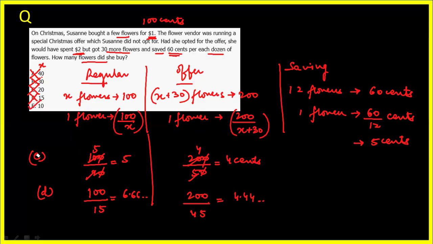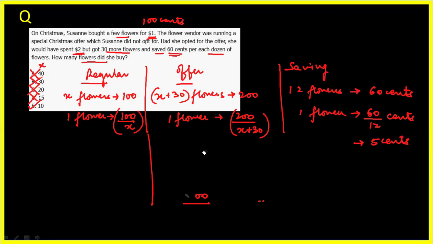Let's re-verify by substituting the value of X as 10 in the expression which we have found. Let's substitute option E, which is X as 10. So it will be 100 over 10, and this will be 200 over 10 plus 30, that is 40.